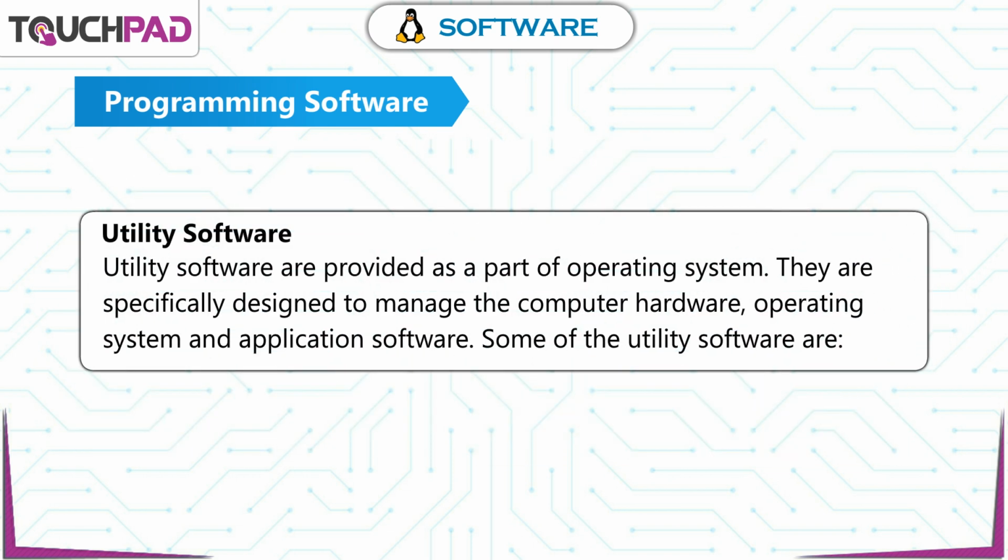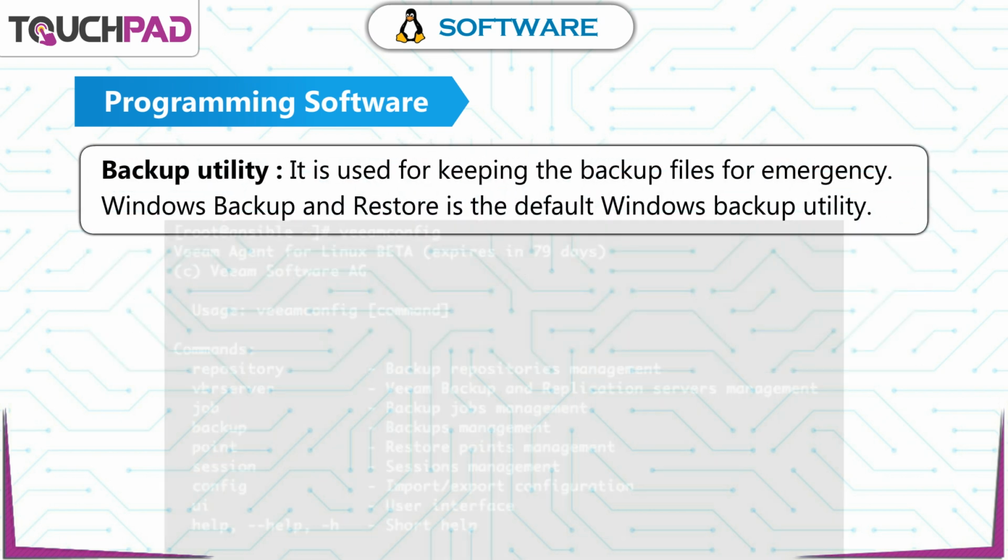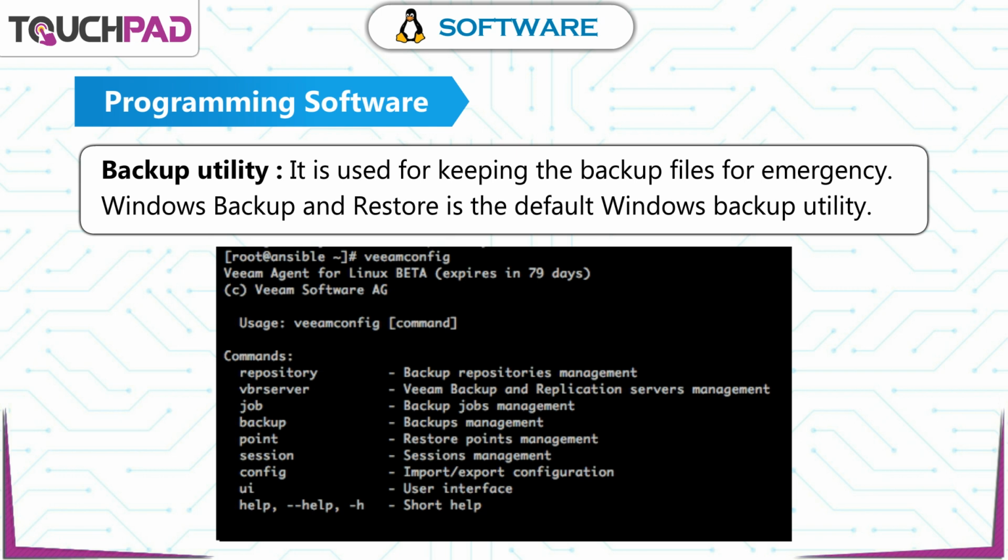Utility software are provided as a part of operating system. They are specifically designed to manage the computer hardware, operating system, and application software. Some of the utility software are backup utility. It is used for keeping the backup files for emergency. Windows Backup and Restore is the default Windows backup utility.